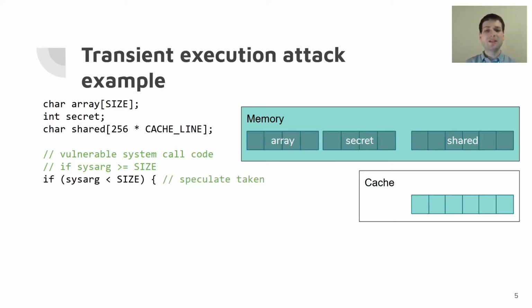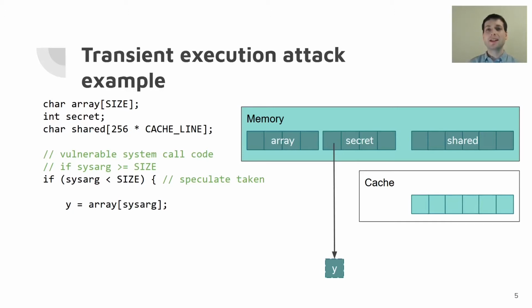Now, because of speculative execution, the branch predictor may predict that this branch will be taken even when the system call argument is larger than the size of the array. So if that happens, when we attempt to index into the array with the system call argument, we may accidentally read secret instead, pulling it into variable y here.